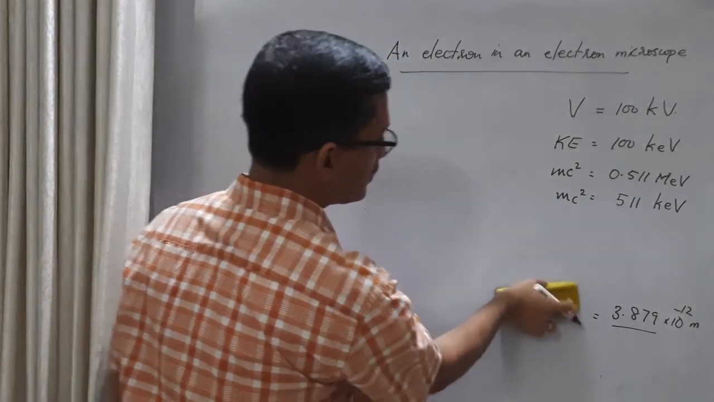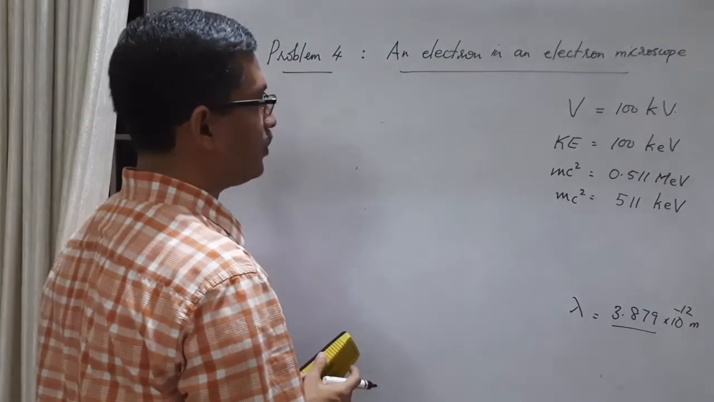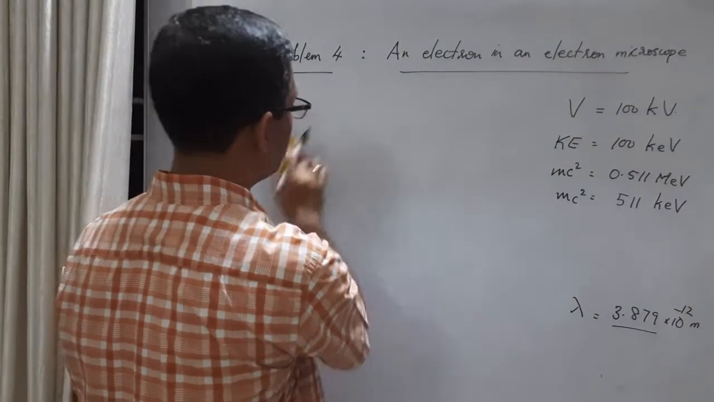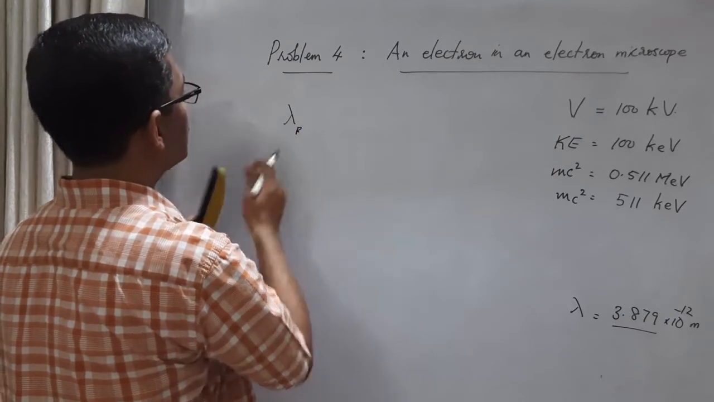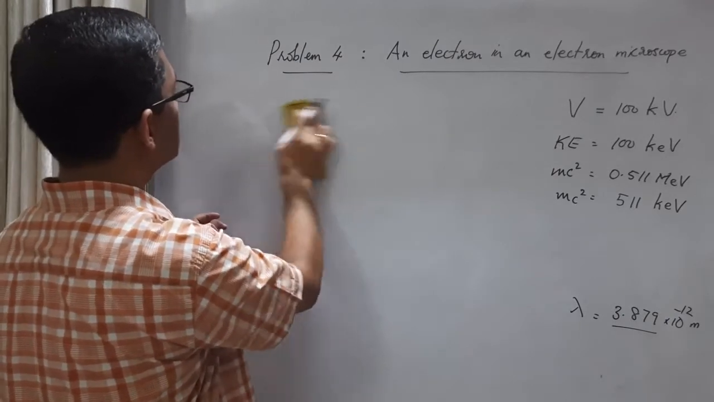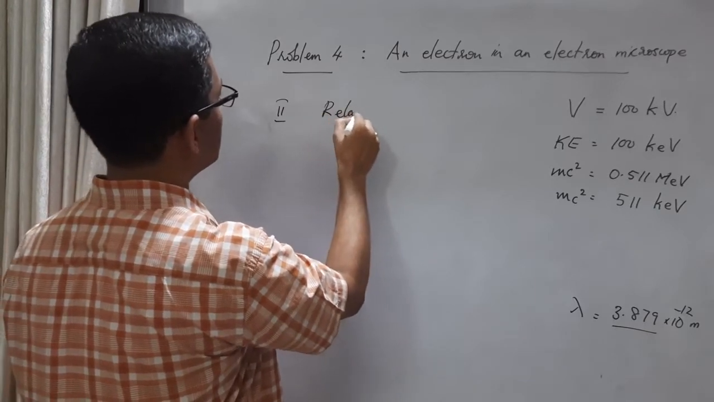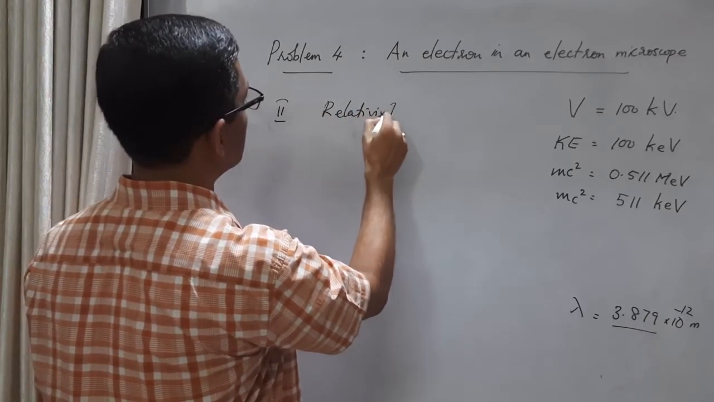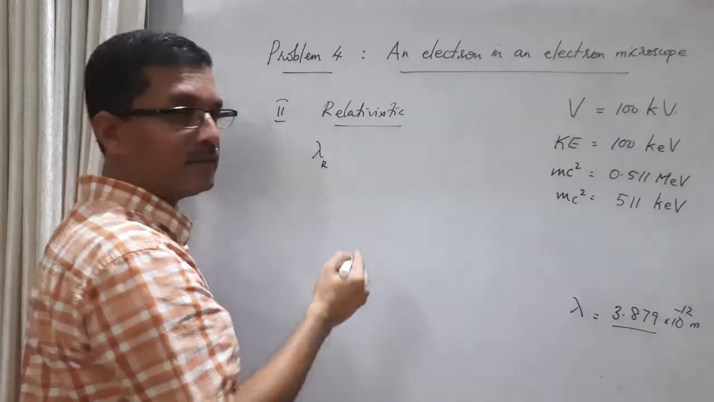And put this aside. Lambda is equal to 3.879. For the relativistic calculation, let me put a suffix here to show that it is relativistic. Next is the relativistic calculation.